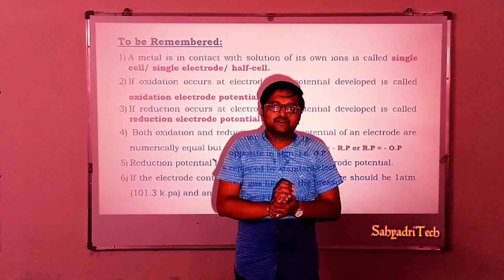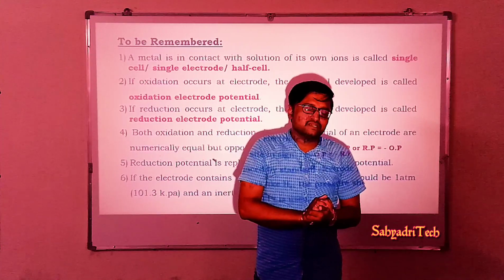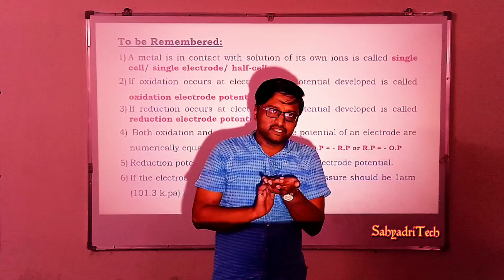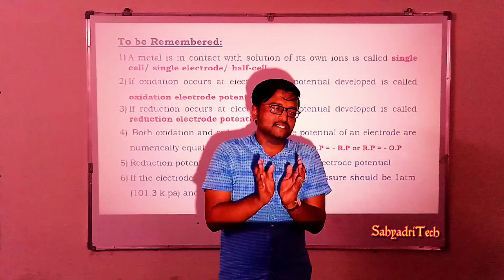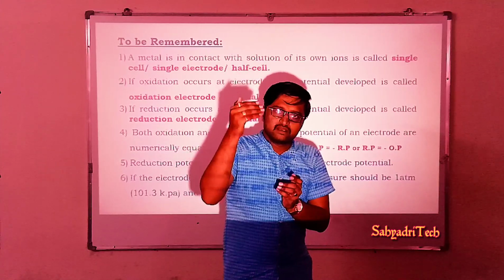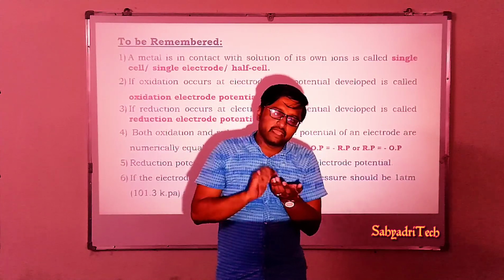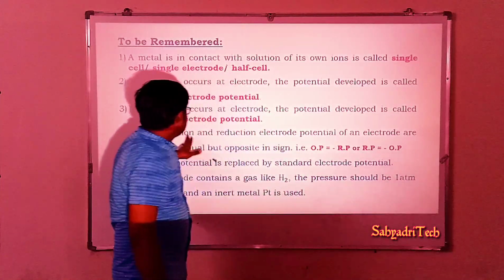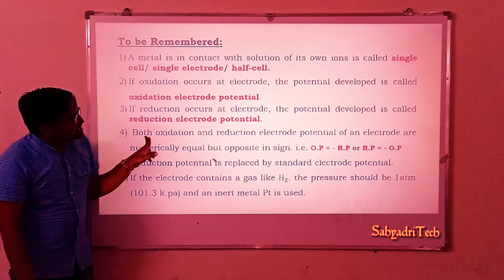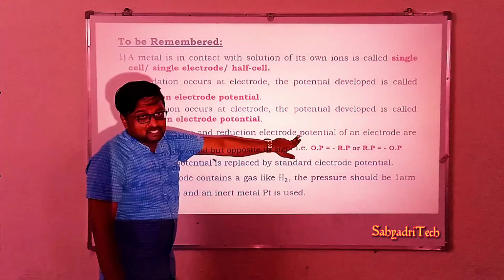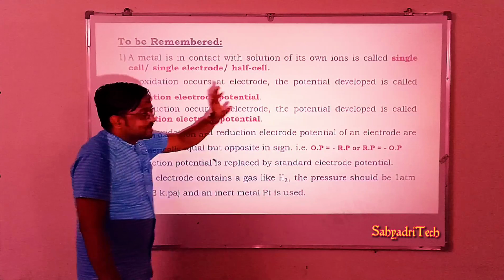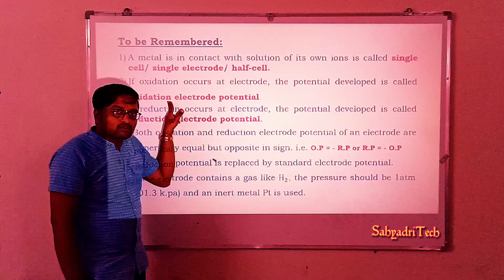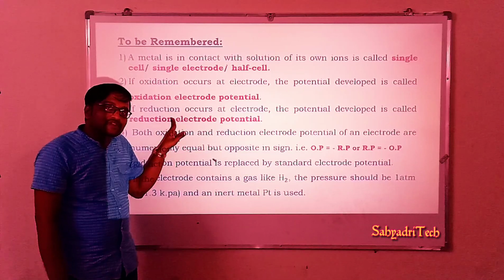They show electrolytic solution pressure, while the ions of the solution have osmotic pressure. So based on these, for a single electrode, we can specify both the oxidation electrode potential as well as the reduction electrode potential.